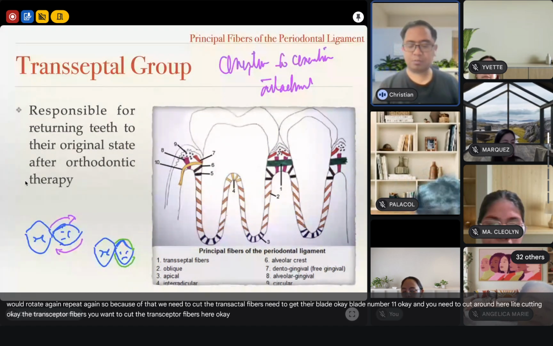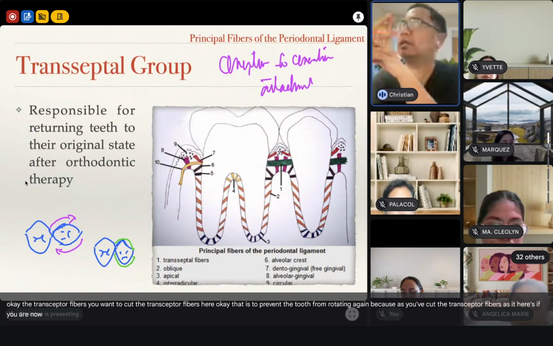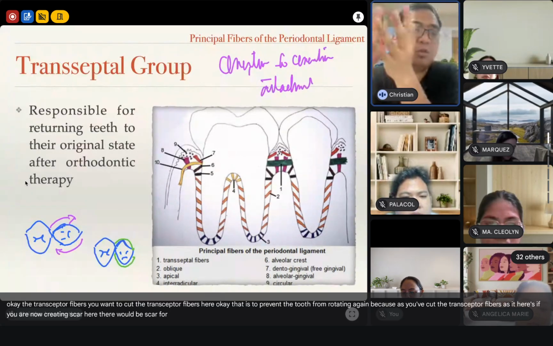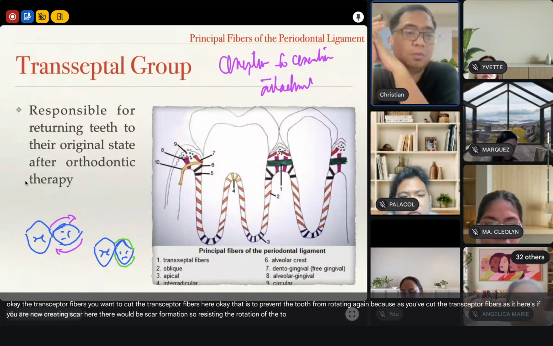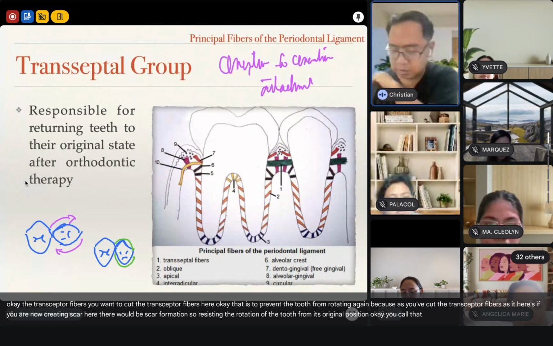That is to prevent the tooth from rotating again, because as you cut the transeptal fibers, as it heals, you are now creating a scar here. There would be scar formation, resisting the rotation of the tooth from its original position. You call that your Edwards technique.